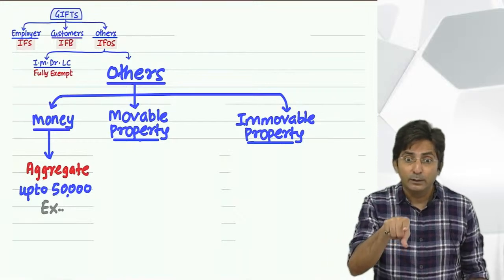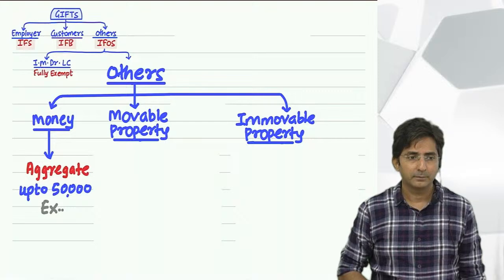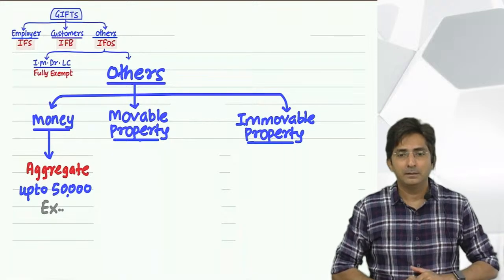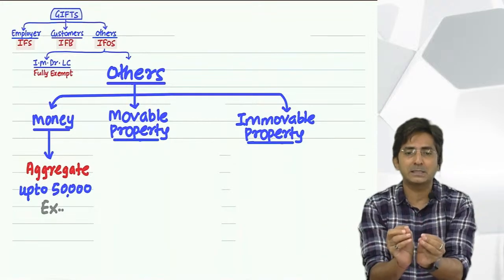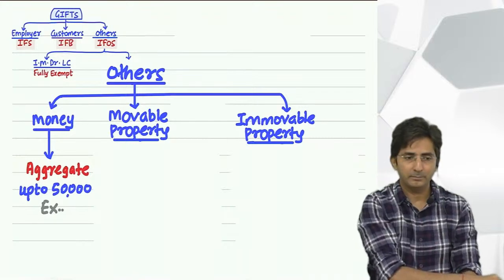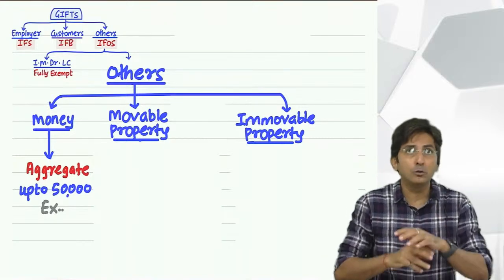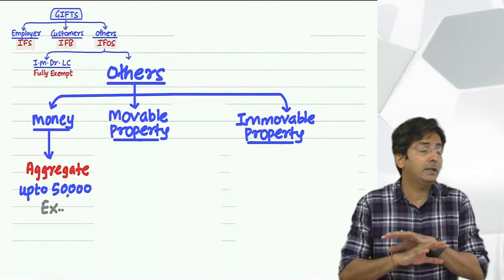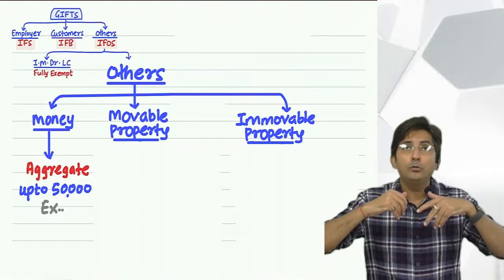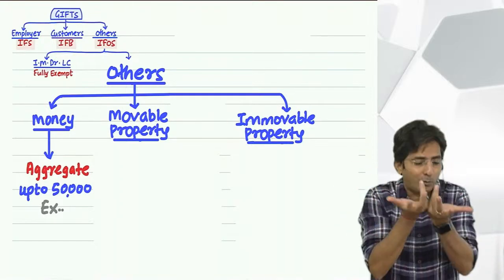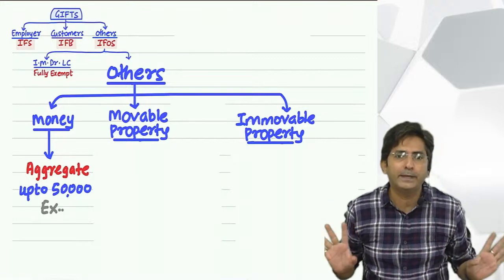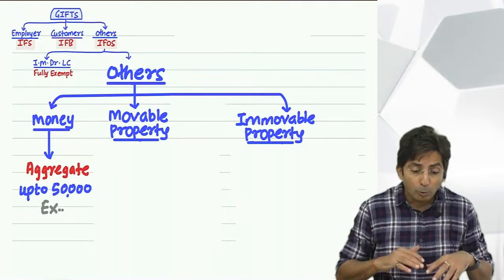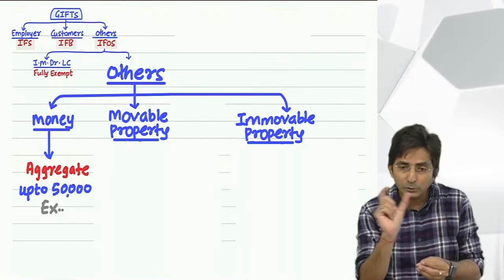90,000, which is exceeding 50,000, taxable. See, if something is free, the whole value becomes taxable. If something is not free, you have paid some price, the difference becomes taxable. So there are two possibilities, either no price or low price. Did you hear what I said? Either no price or low price. No price means someone gave me the gold, wow. No price, total free, then the full market value. But sometimes it is not no price, it is low price. Means you paid, then you have to see the difference.